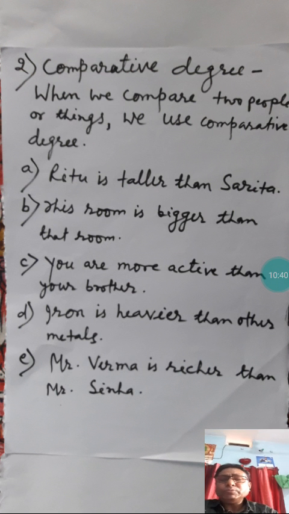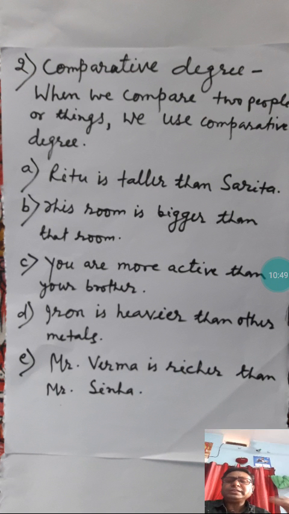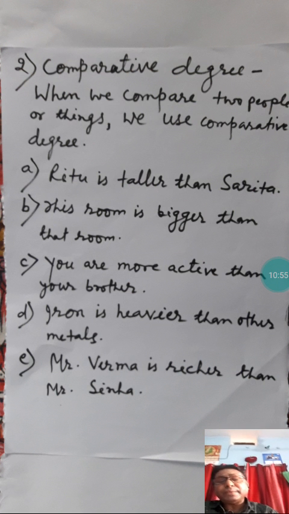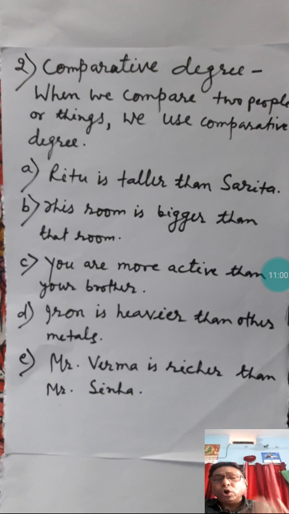Some adjectives have one syllable, some have two syllables, and some have three syllables. For adjectives of two or three syllables, we use more before the adjective to make the comparative form, like more beautiful, more active, more honest, more intelligent, more hardworking.